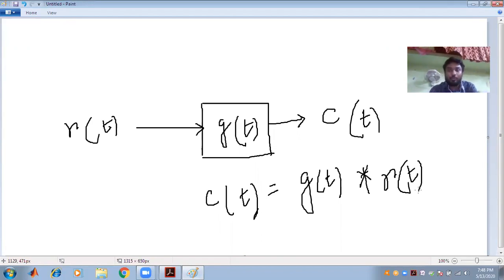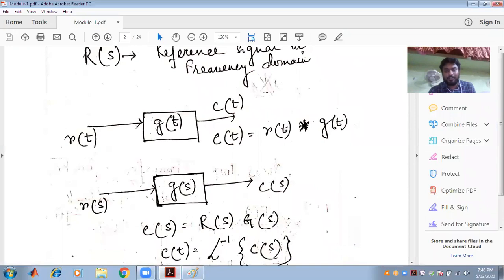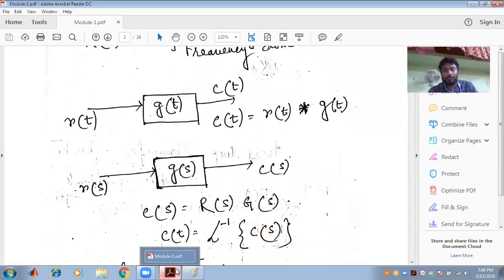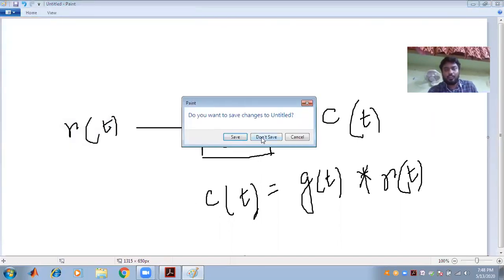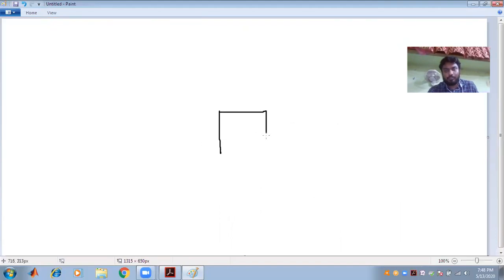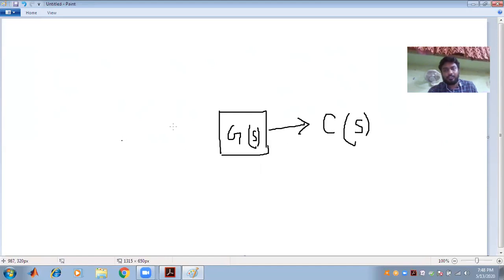Now let that output be converted to the frequency domain, or the S domain. So what is the frequency domain output? Let's take a block G(s), the transfer function in the S domain. The output is C(s) and the input is R(s).